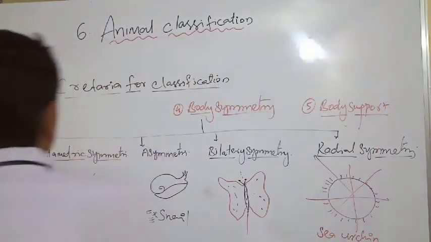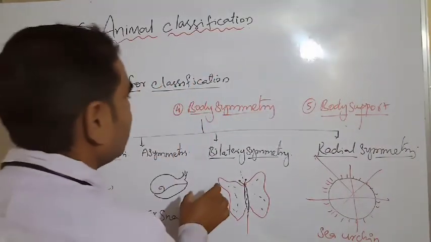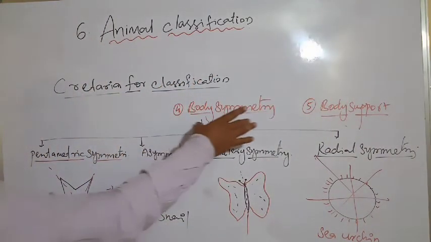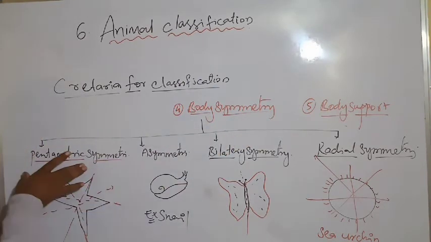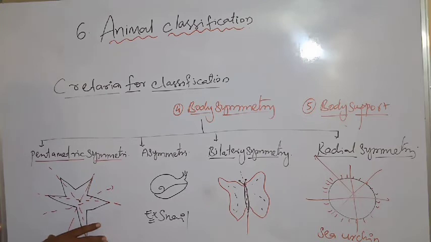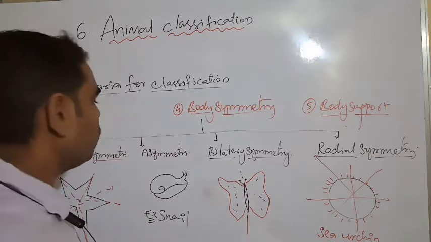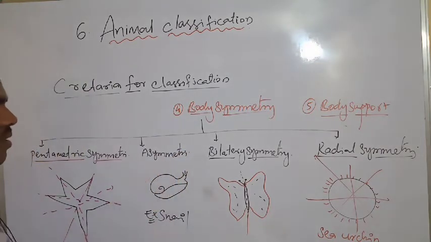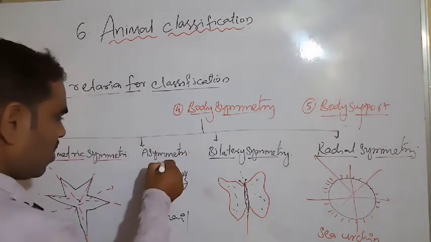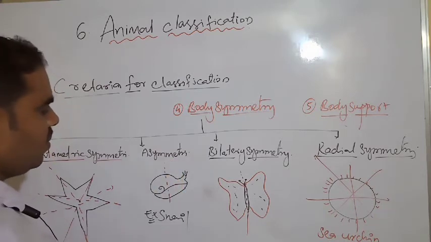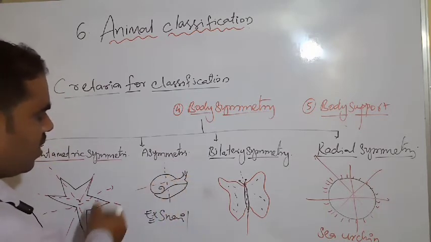Radial symmetry. Criteria for classification: body symmetry. Pentameric symmetry, example starfish. If you cut this line, this line, this line, it will be two equal halves. Asymmetry: if you cut this line, is there symmetry?